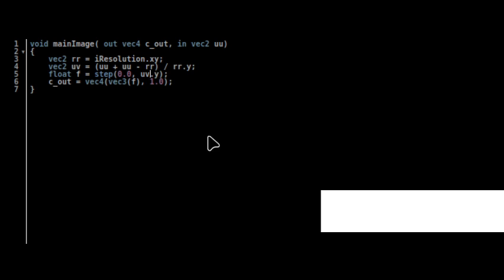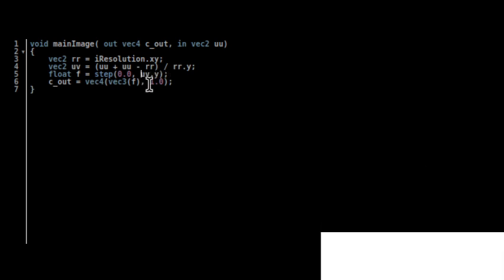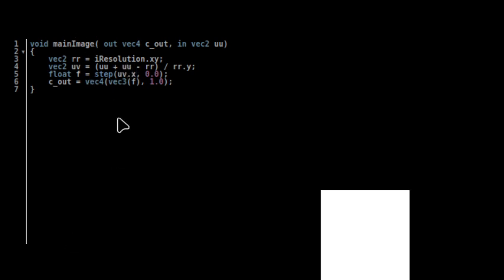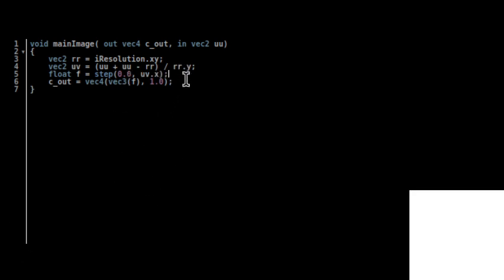And you can flip it around by changing the sign, or by changing the order. Changing the order changes how it functions. Oh no, it doesn't. Okay, well, you can change the sign, and flipping it around sometimes will change how it works. So that's how the step function works.